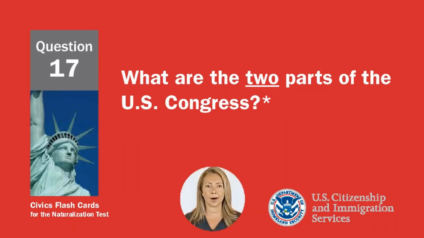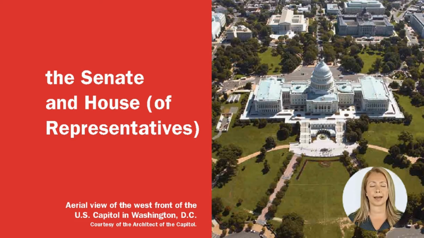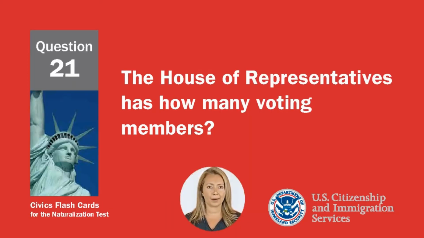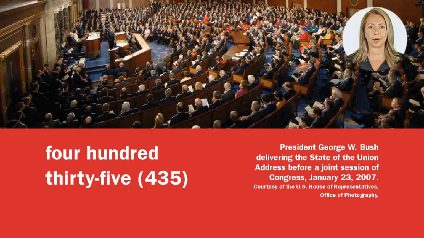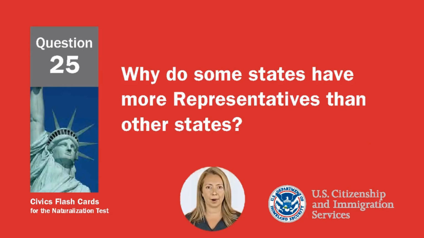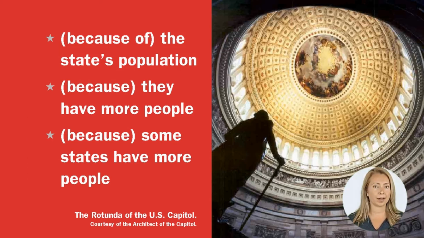Judicial. What are the two parts of the U.S. Congress? The Senate and House of Representatives. The House of Representatives has how many voting members? 435. Why do some states have more representatives than other states? Because of the state's population. Because they have more people. Because some states have more people.